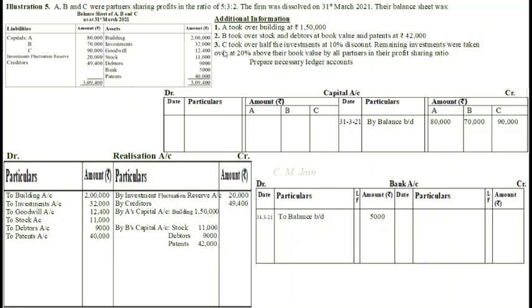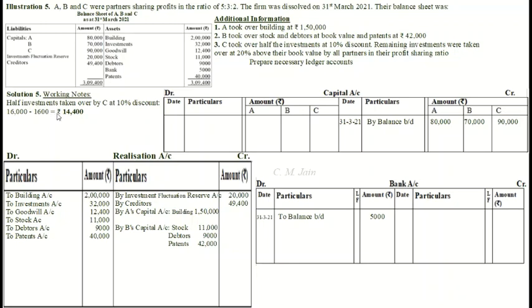Then third point, C took over half the investments at 10% discount. What is the book value of investments? 32,000. So half the investments mean 16,000. Let's prepare a working note for this. Write down working notes. Half investments taken over by C at 10% discount. So 16,000 minus 10% of 16,000, which is 1,600. So 16,000 minus 1,600.